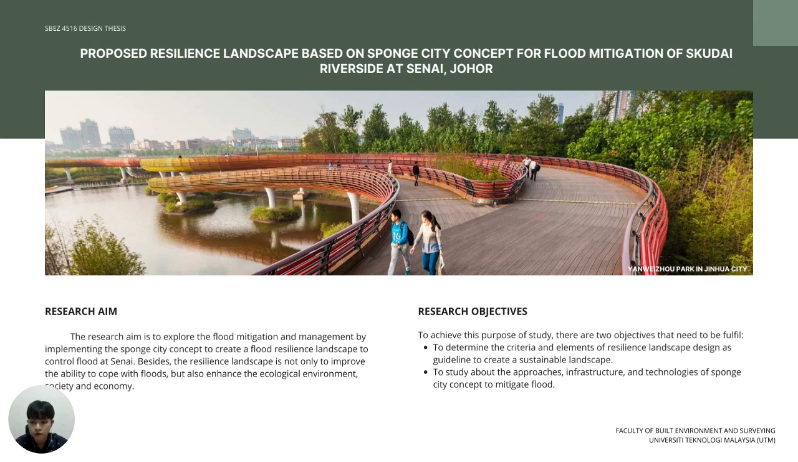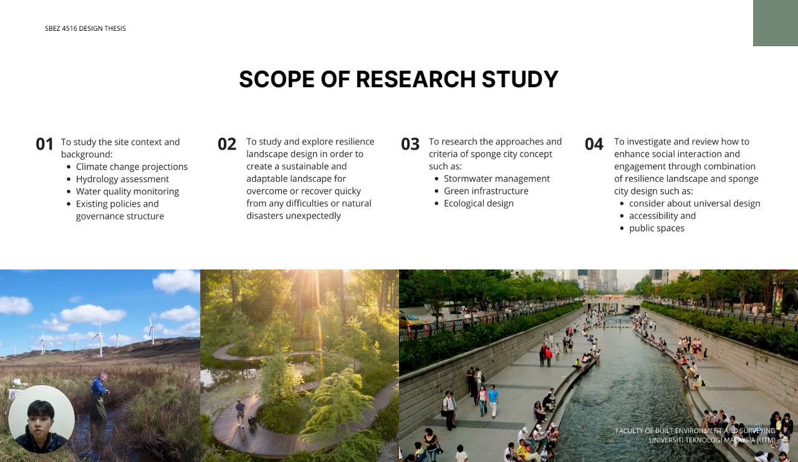The research objectives are to determine the approaches and technologies of resilient landscape design and smart city concept to mitigate flood. Next, the scope of research study is mainly divided into 4 parts, which are to study the site context and background, explore the resilient landscape design and smart city concept. Lastly is to investigate and review how to enhance the social engagement through the combination of resilient landscape and smart city